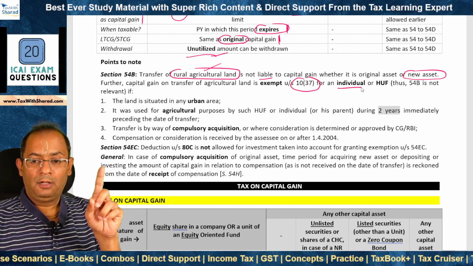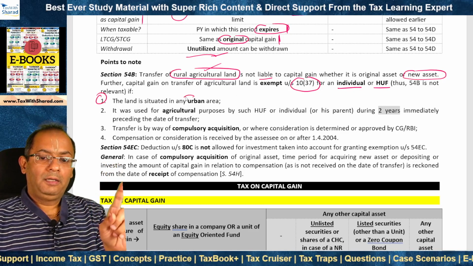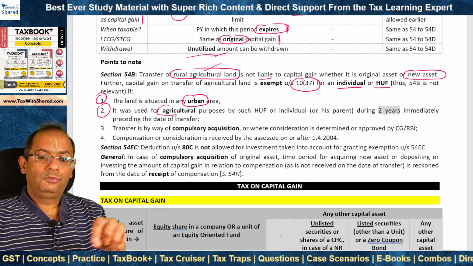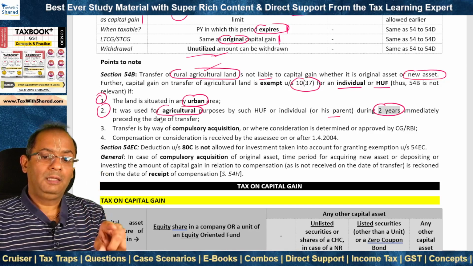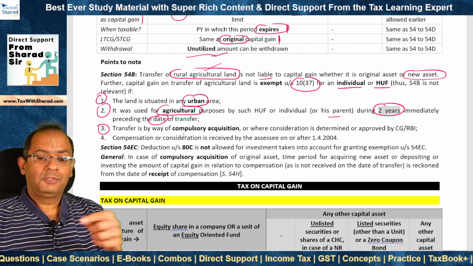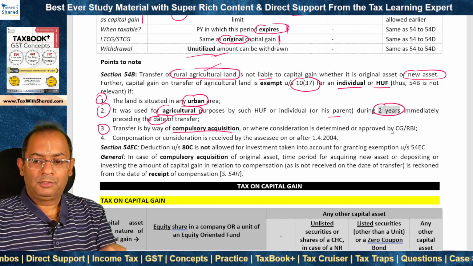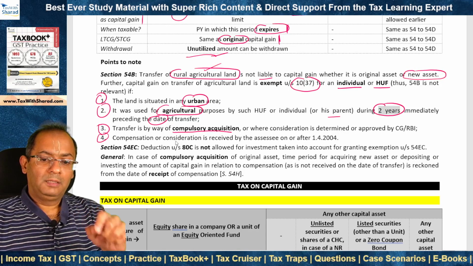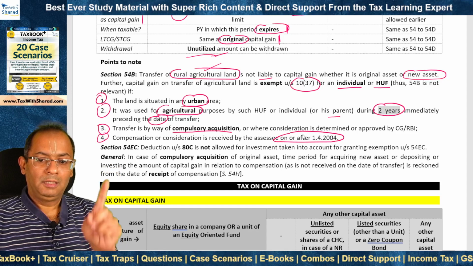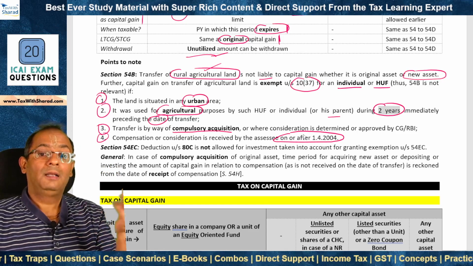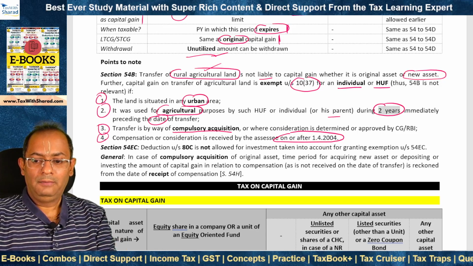But this exemption applies for an individual or HUF if 4 conditions are fulfilled. 1. The land is situated in any urban area. 2. It was used for agricultural purposes by such individual or HUF or his parent during 2 years immediately preceding the date of transfer. 3. The transfer is by way of compulsory acquisition, or where the consideration is determined or approved by the central government or the RBI. And 4. The compensation or consideration is received on or after 1st April 2004. If these 4 conditions are satisfied, even transfer of agricultural land, which is urban agricultural land, is exempt under section 10(37). So 54B is not relevant in that case as well.